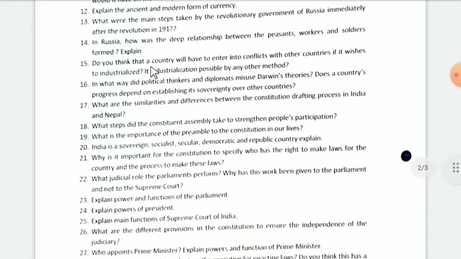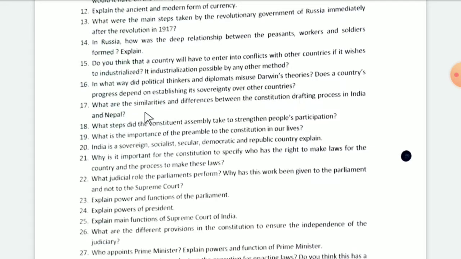Do you think that a country will have to enter into conflicts with other countries if it wishes to industrialize? Is industrialization possible by any other method? In what way did political thinkers and diplomats misuse Darwin's theory? Does a country's progress depend on establishing its sovereignty over other countries?